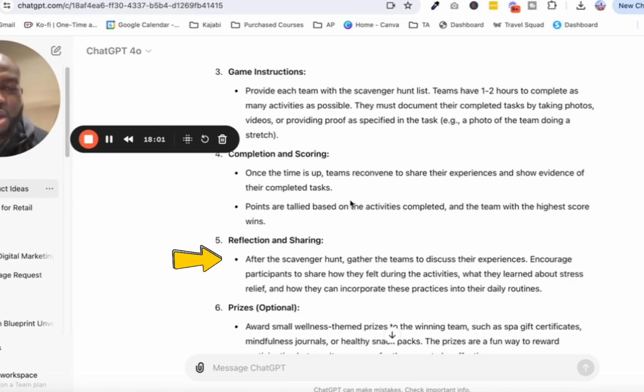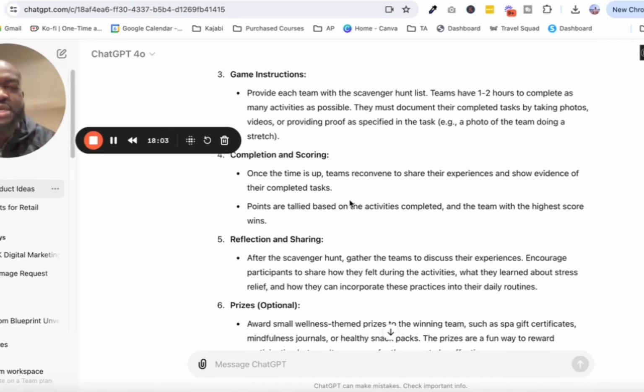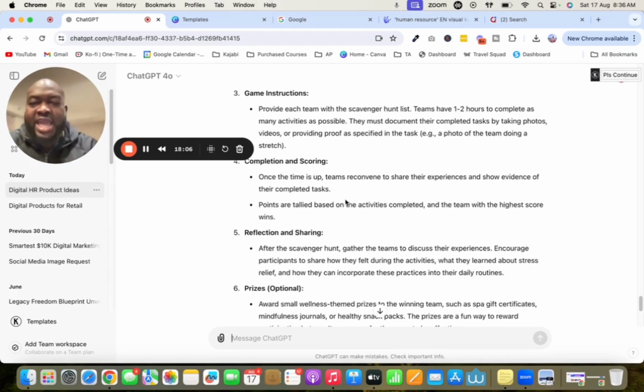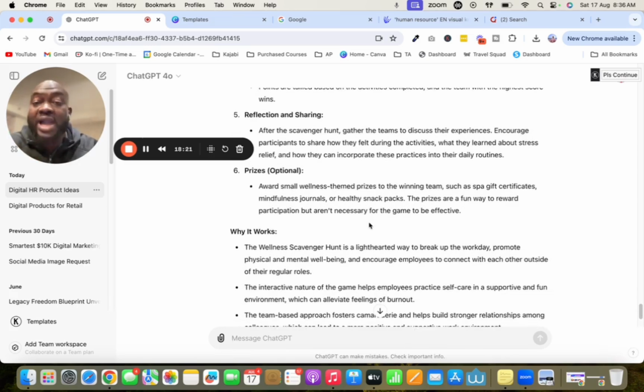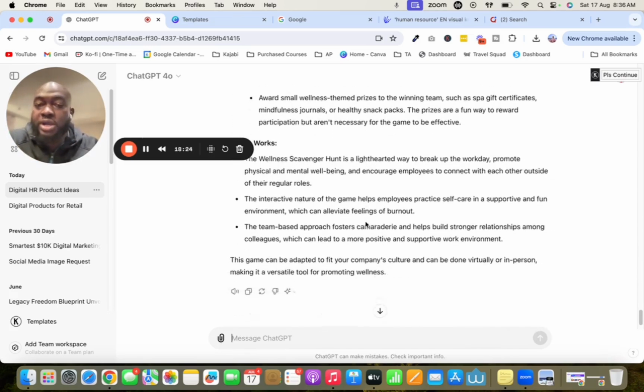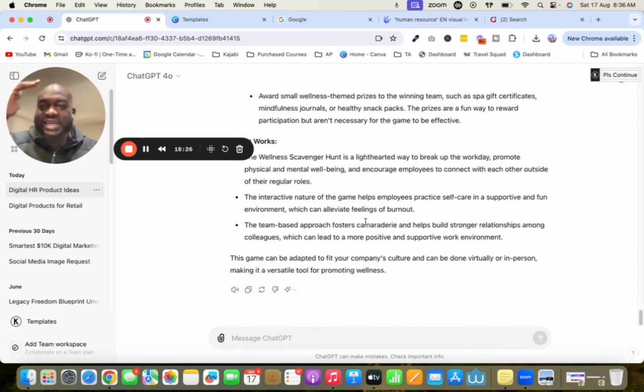After the scavenger hunt, gather the teams to discuss their experiences. Encourage participants to share how they felt during the activities. What did they learn about stress relief and how they can incorporate these practices into their daily routines. It also gives you the options for prizes. Why does it work? You understand? And all of this good stuff. So it gives you the entire step-by-step framework.